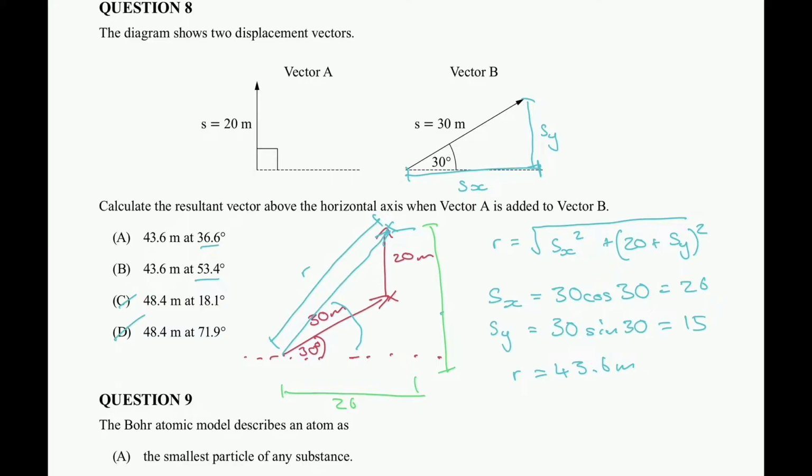So our vertical side length is going to be equal to our 15 plus our 20, so that is going to be 35. So that angle, theta, is going to be equal to, again, the tan inverse of the opposite over adjacent, which is our 35 divided by our 26, which gives me a 53.4 degree angle. So that is going to be option B is the correct option.